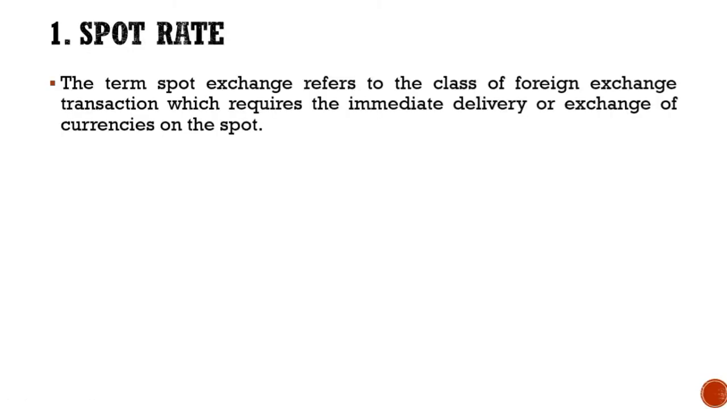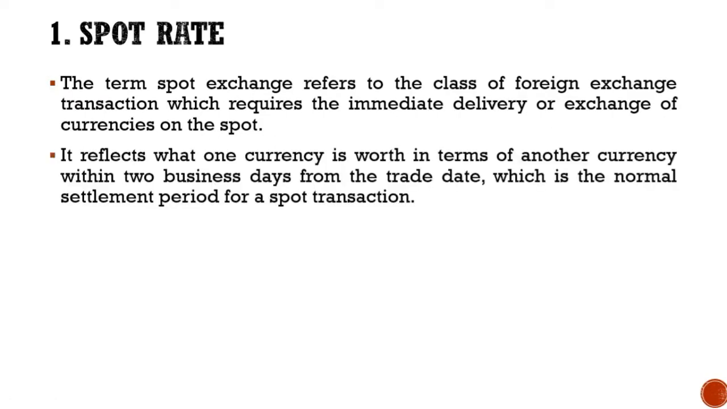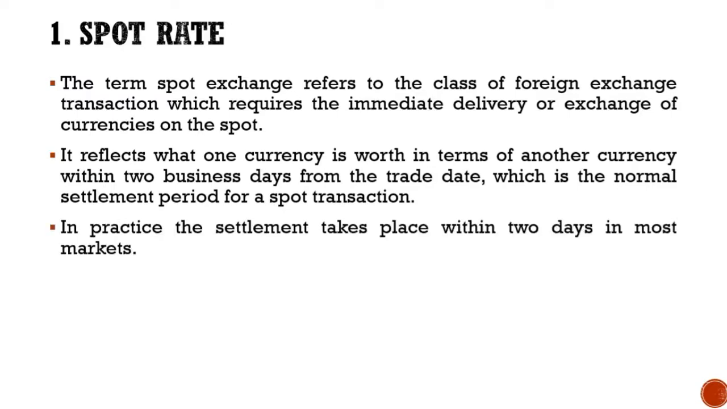Now the very first type of foreign exchange transaction is called the spot rate. The term spot exchange refers to the class of foreign exchange transaction which requires the immediate delivery or exchange of currency on the spot. It reflects what one currency is worth in terms of another currency within 2 business days from the trade date, which is the normal settlement period for a spot transaction. So basically a spot transaction takes place within T plus 2, meaning the date of trade plus 2 more days. In practice, the settlement takes place within 2 days in most of the market.